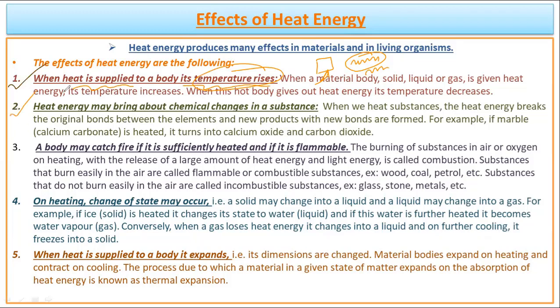The next effect which we need to remember is that due to heat, we can observe that different kinds of chemical changes can occur. So there are several examples where you can see that heat is required to perform a chemical reaction. So in chemistry, you may have seen that there are so many chemical reactions taking place between so many different things where heat was used as a catalyst, or heat was used as a component which helped the chemical reaction to be performed. So a chemical reaction can take place due to supplying of heat.